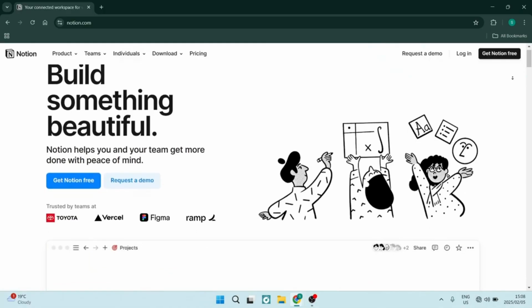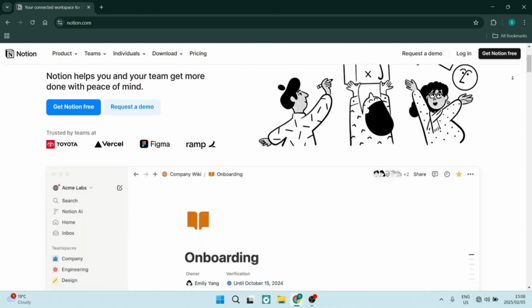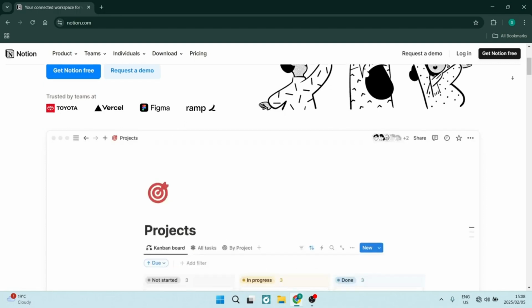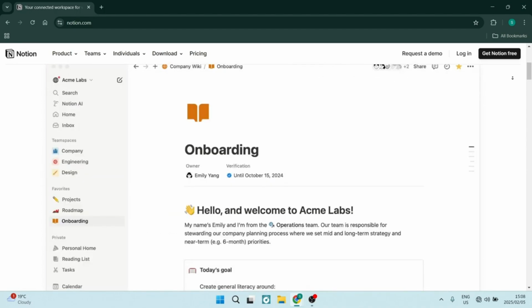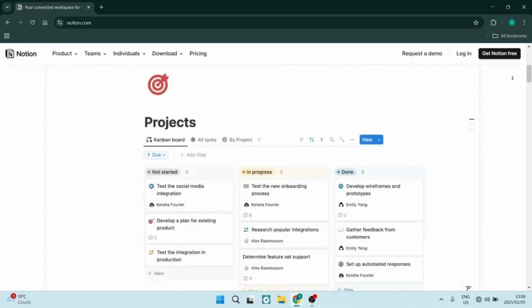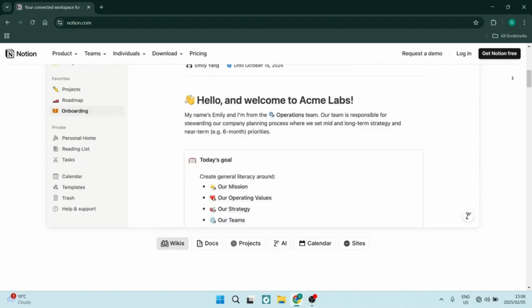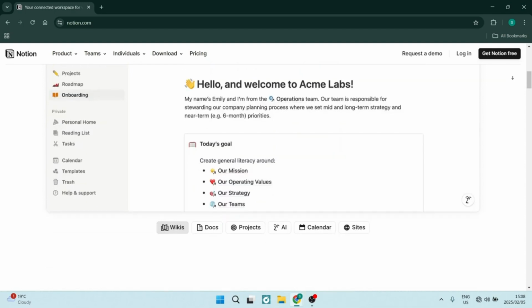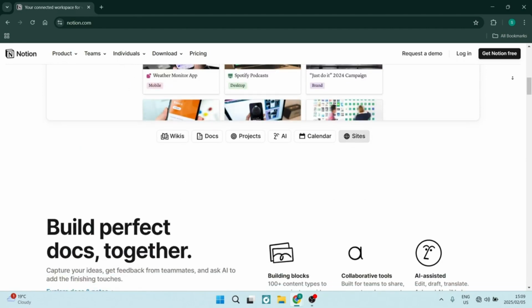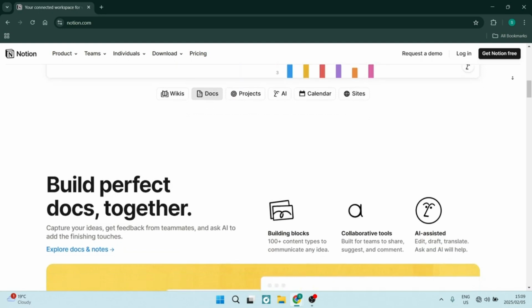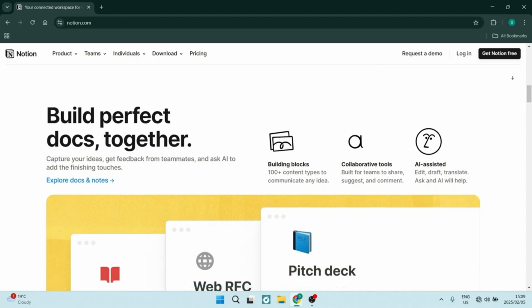So let's jump straight into Notion now. Notion actually combines note-taking, project management, and database functionalities into one single versatile workspace. You can create custom dashboards, wikis, and document repositories, making it a central hub for all of your information. Notion's powerful database feature also allows you to organize and structure information in various ways, such as tables, calendars, and galleries. You can create custom properties, filters, and you can sort your data and link databases together to create complex relationships.